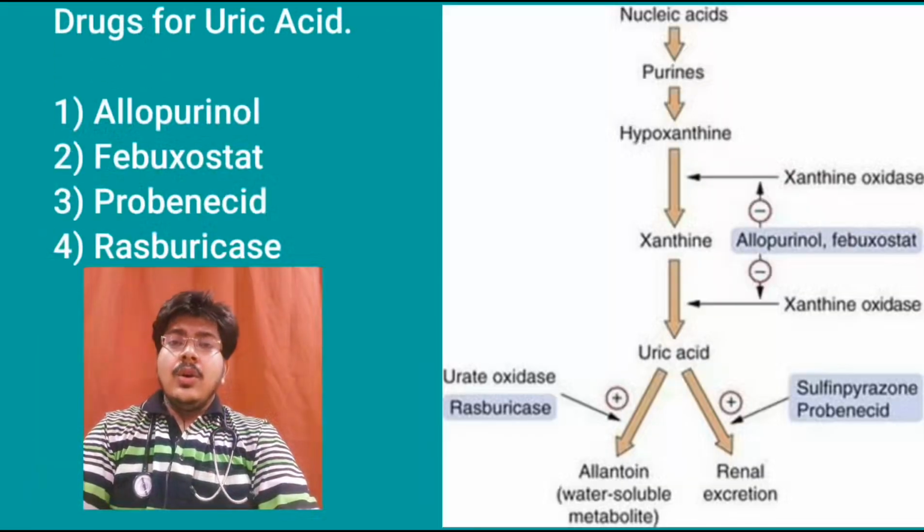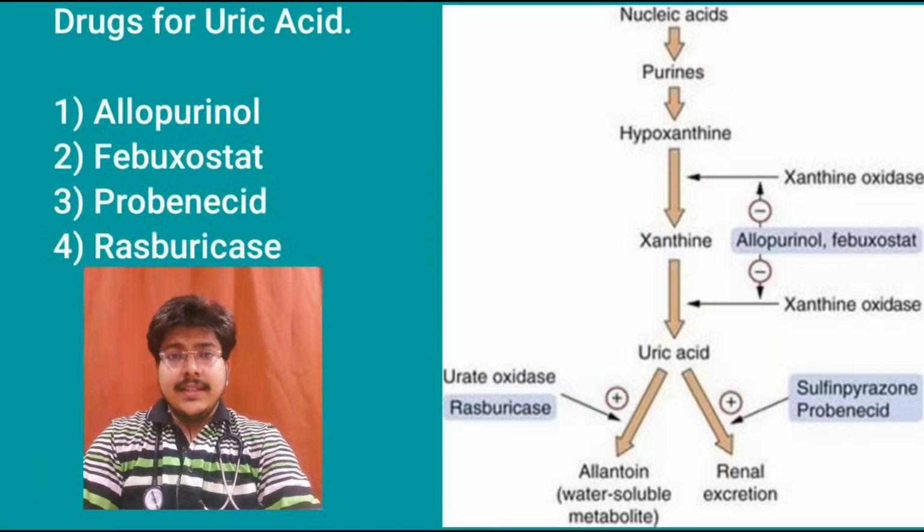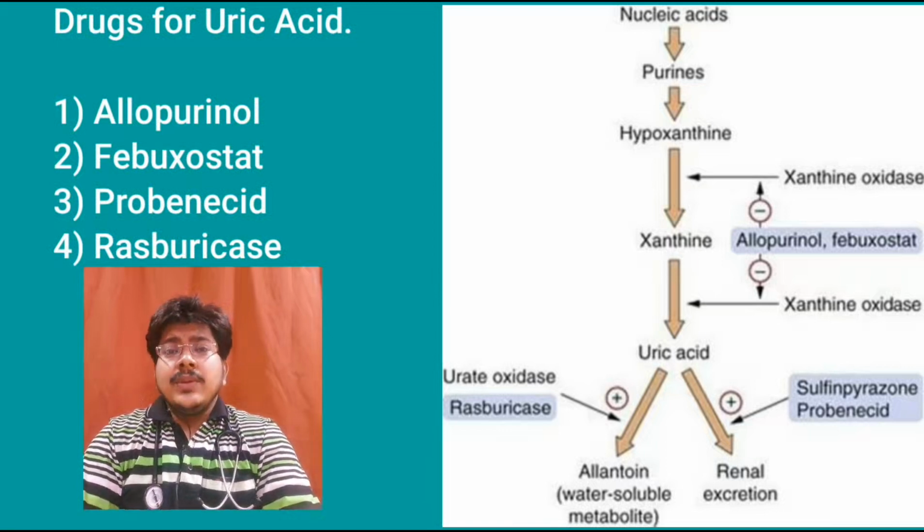Now let us know what are the drugs used in gout. Allopurinol and febuxostat inhibit xanthine oxidase, which converts hypoxanthine to uric acid. Other drugs like probenecid increase the renal excretion of uric acid. Rasburicase increases the formation of allantoin from uric acid, which is a water-soluble metabolite.